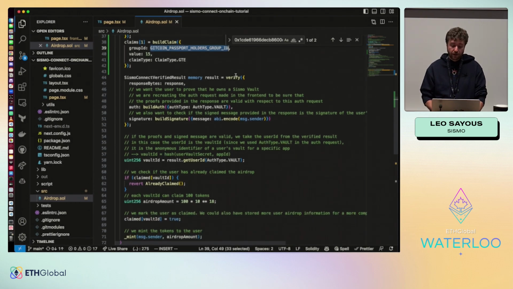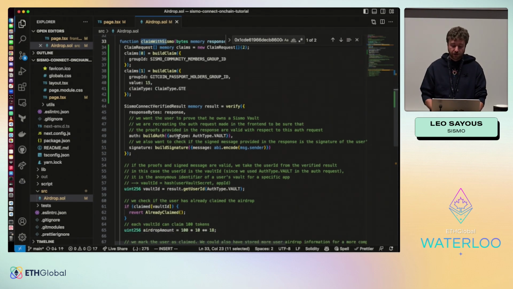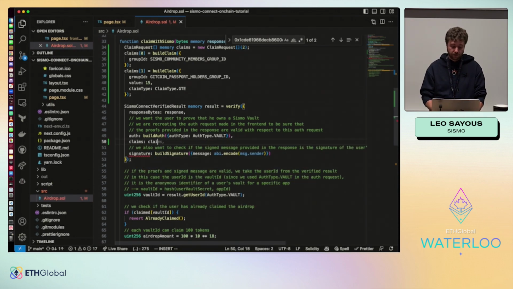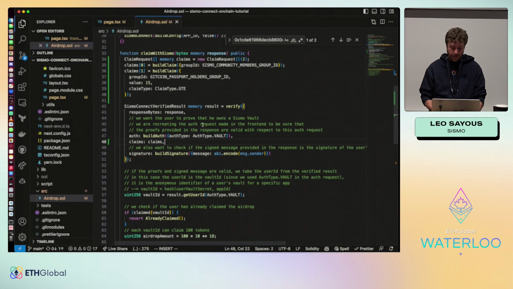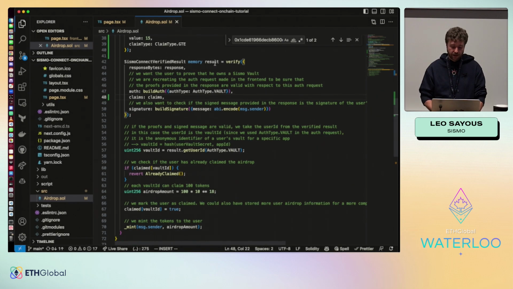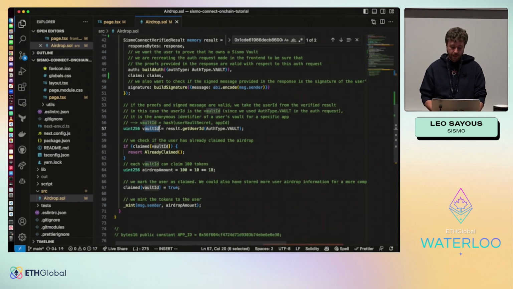Here we will verify the response, the Sismo Connect response, which is passed here as an argument, to be sure that it's valid. So we need to add also the claims, which we have just declared before. And so if the result is valid, we continue here. We extract the vault ID.